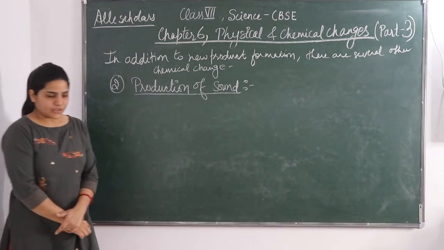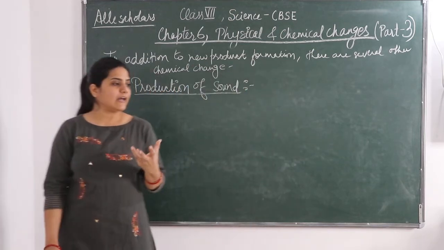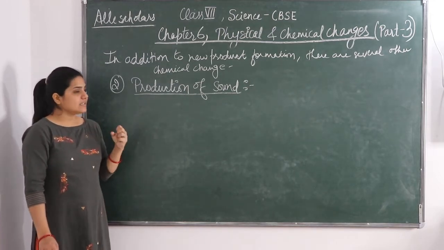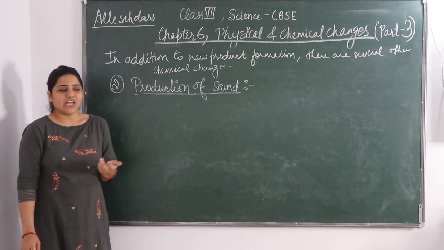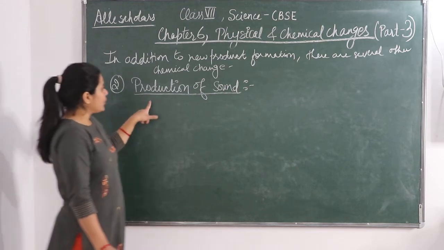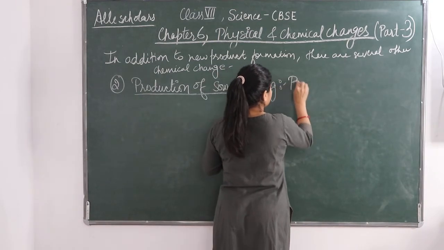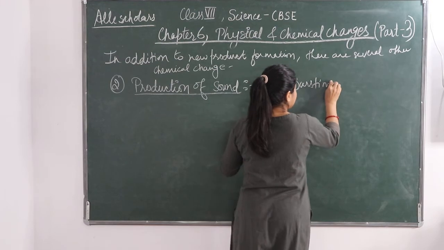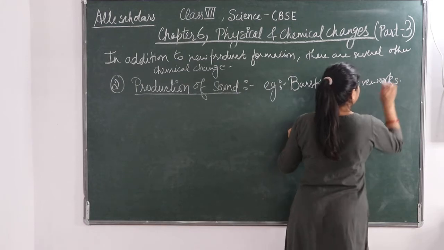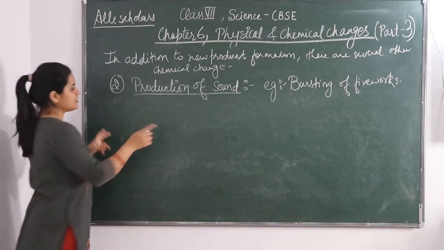Okay, so in case of production of sound, like there is a bursting of fireworks. Bursting of fireworks is again a chemical change. And in this what happens, it results in the production of sound, heat, radiation as well as a gas being released. Okay, so production of sound, example is bursting of fireworks.